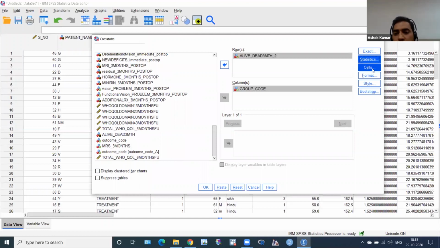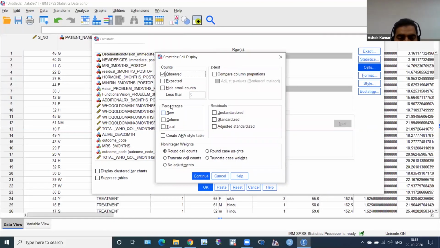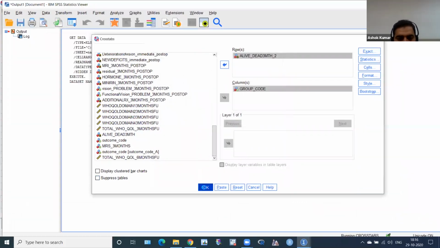Then this is Cells. You have to click on the Cells button. This is the count: observed, and this is expected. Here the expected count less than 5. So this is the expected count. If you want to see it, click here, otherwise leave it. And there is percentages: row, column, and total. Generally we want column percentage. Sometimes we can use the others, otherwise you can leave all these things. You have to just click column, so you will get percentage also. Then click Continue. Then click OK.